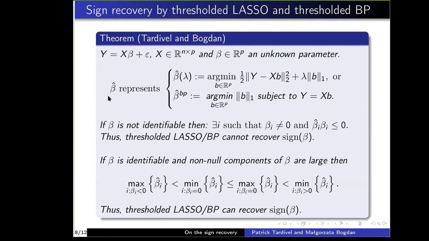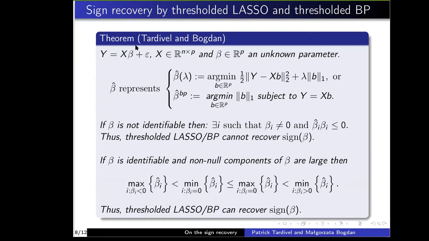I think that actually this statement is quite intuitive, at least for basis pursuit. If I think about basis pursuit, when I say if beta is identifiable, I mean actually that in the noiseless case, when there is no epsilon, basis pursuit can recover the sign of beta.